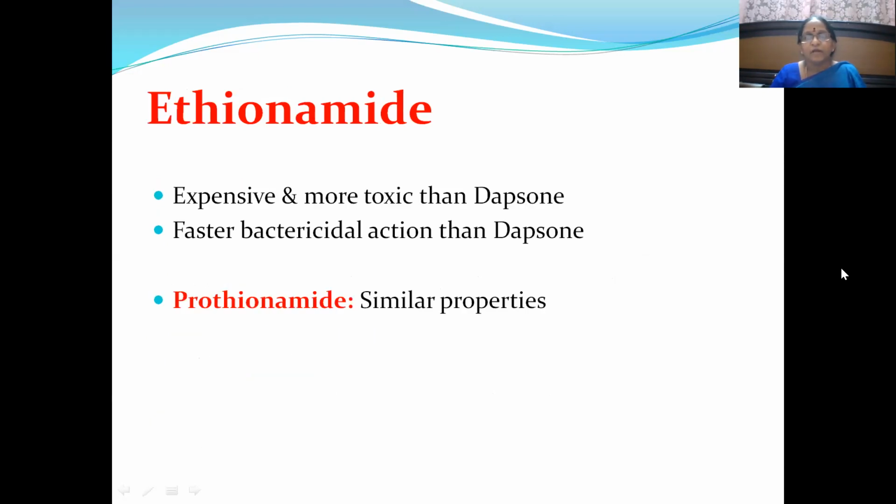Then another group of molecules, second line drugs. So till now we have discussed first line drugs. Now it is second line drugs. Ethionamide. Expensive and more toxic than dapsone, but faster bactericidal action than dapsone. So prothionamide is having similar kind of properties.